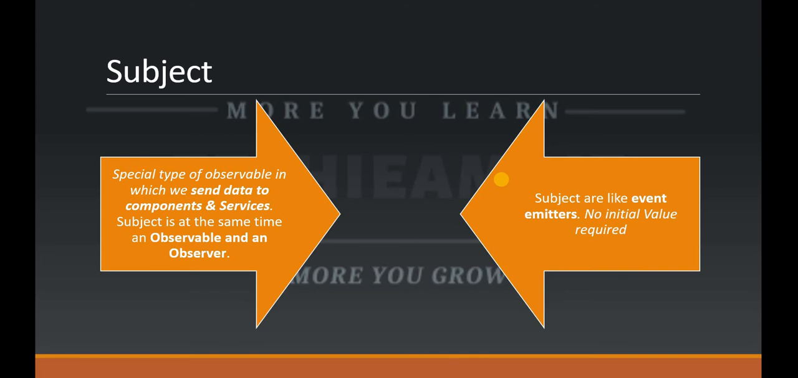So subject is similar, a kind of that thing, but it doesn't require any initial value whenever it emits the value. If we don't have anything with it, and a subscriber tries to subscribe to the value, it doesn't get any error, right? Because in subject we don't require any initial value, so no initial value is required. So when any observer tries to subscribe to the value of that observable, it doesn't throw any error.